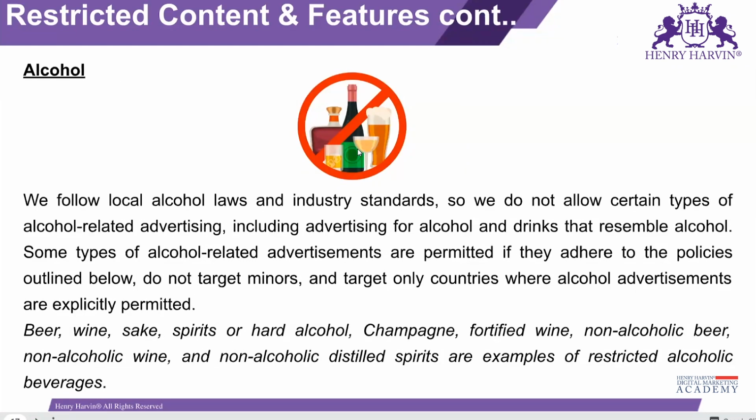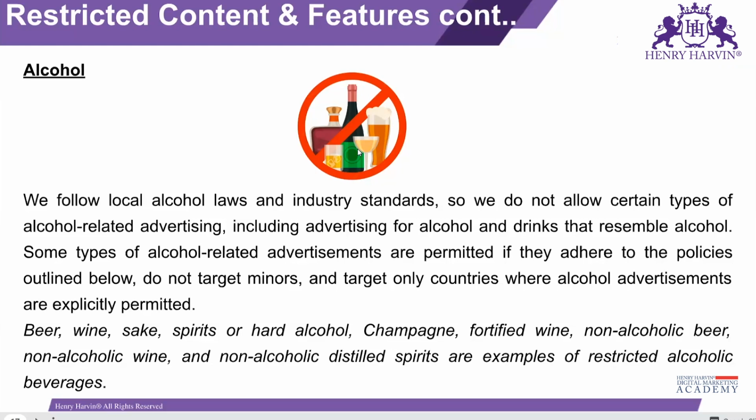Alcohol, because alcohol has different rules as per the country and states. As an example, in India, alcohol is banned in a few states, not in the entire country. As per the Google location data, they want to show beverage and alcohol ads only in the allowed states.